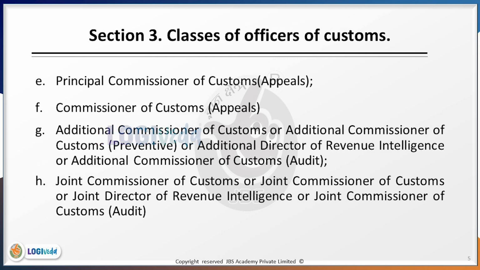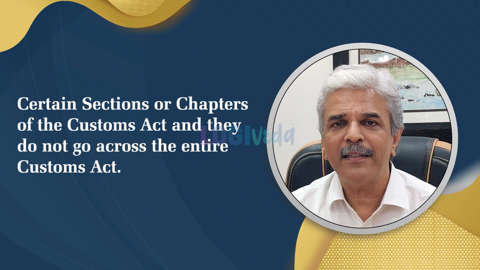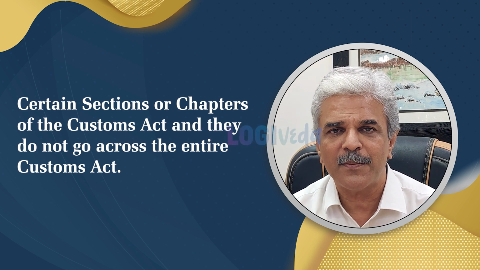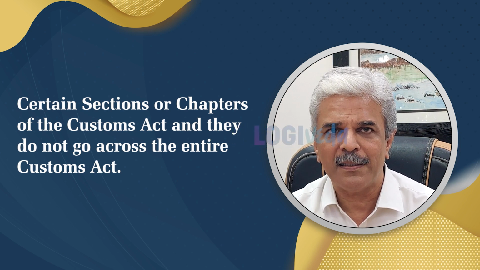And as we go ahead, we will see that the powers of the Principal Commissioner of Customs Appeals and the Commissioner of Customs Appeals are limited to certain sections or chapters of the Customs Act, and they do not go across the entire Customs Act. After this would be the Commissioner of Customs Appeals.